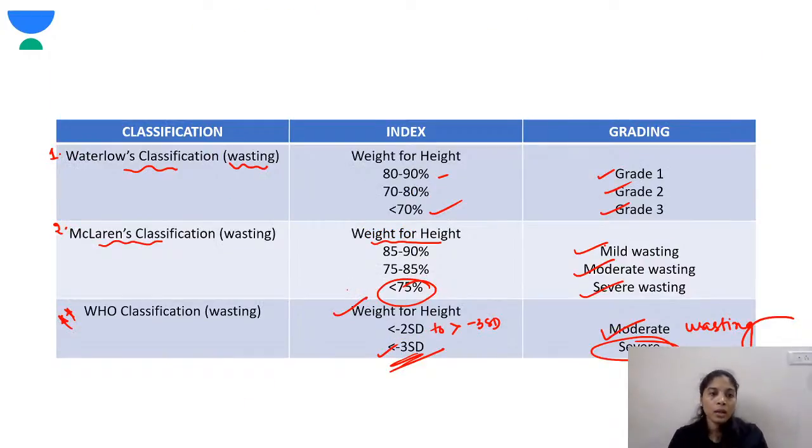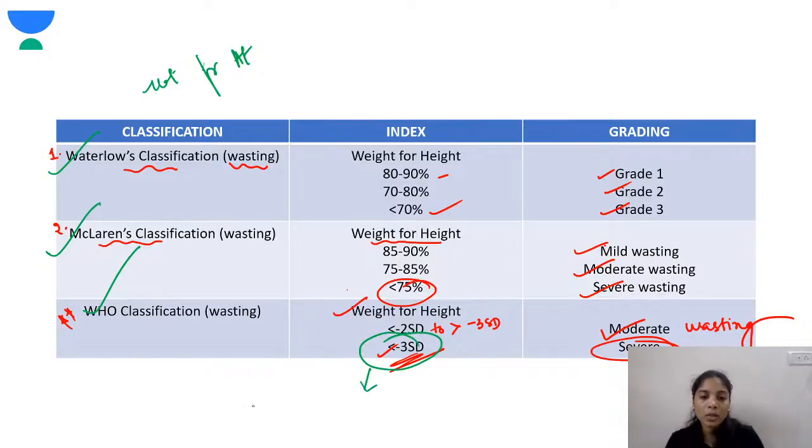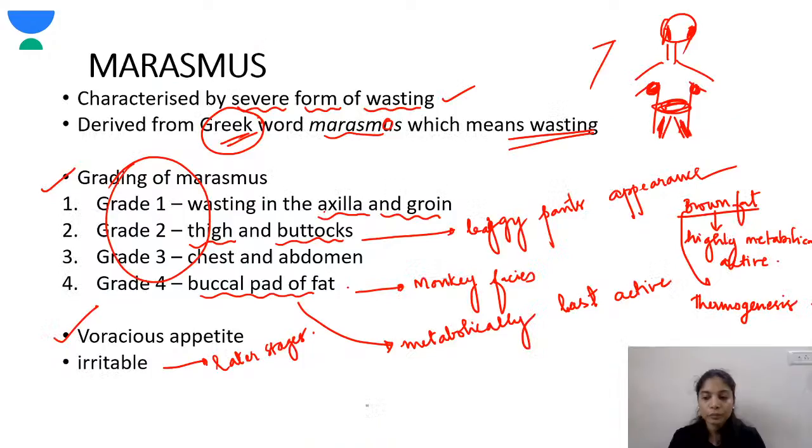Okay, next the parameter is weight for height. As I've told you, the names of the classifications are the same as for height for age: Waterloo's classification, Maclaren's classification, WHO classification. This WHO classification is the main one, and less than -3 standard deviation is one of the criteria for the exam. Now marasmus. Marasmus is a severe form of wasting. As I've told you, it is derived from a Greek word, marasmos.